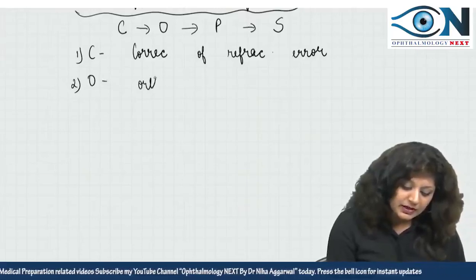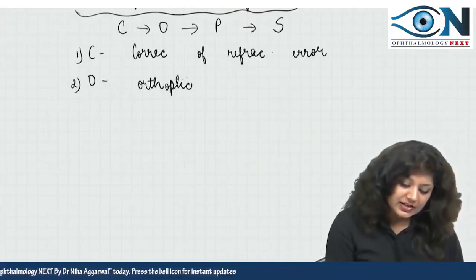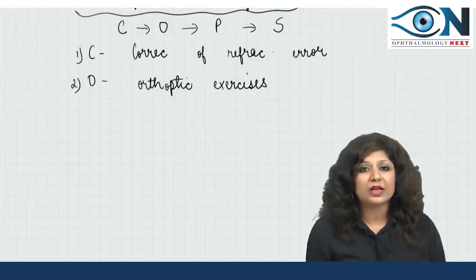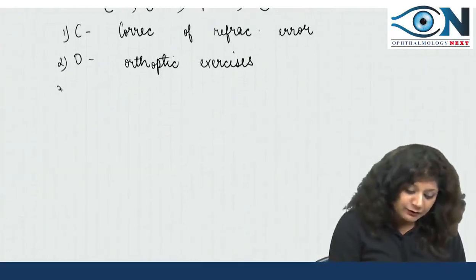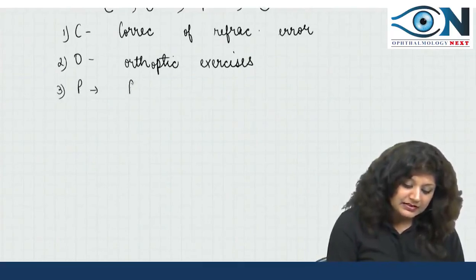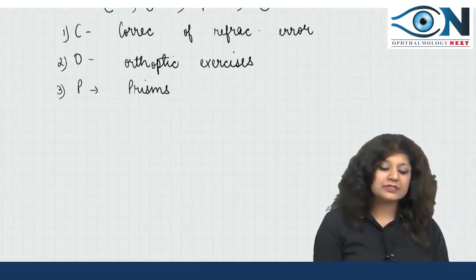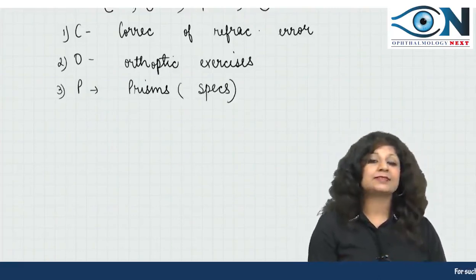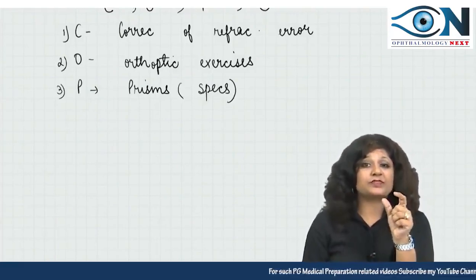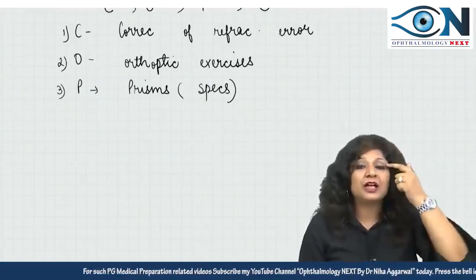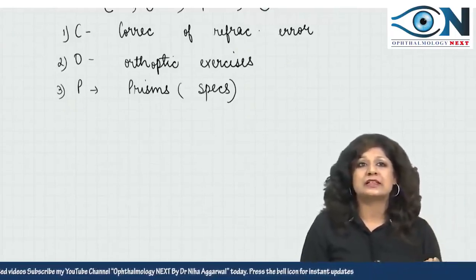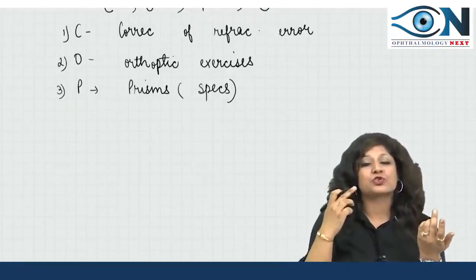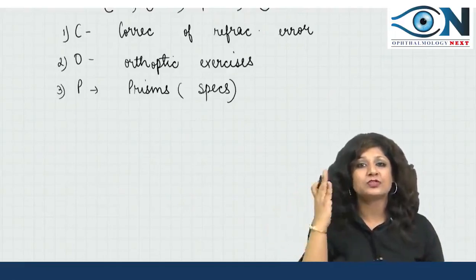Then do the O. O means the orthoptic exercises. We have to give the orthoptic exercises, call the patient on Synapto-4, and you can give the exercises. Then we have to do the P. P means the prisms. These prisms are angulated glasses. You can introduce them in the specs, and the apex of the deviation should be in the opposite direction of the squint. Suppose the patient is having a 15-degree convergent squint. When you introduce the prisms, their apex should point to the opposite side, that is, towards the outside.